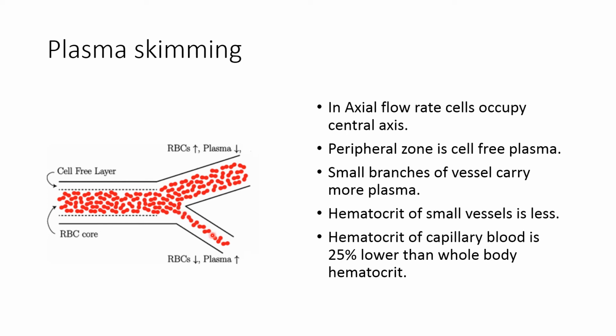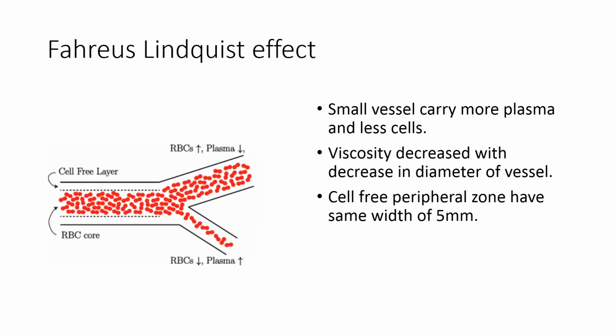Now the small branches carry even more plasma than the larger branches. So the hematocrit of the small vessel is less. Hematocrit of the capillary blood is 25% lower than the whole body hematocrit because of the plasma skimming. So small vessels carry more plasma and fewer cells. So viscosity decreases with a decrease in the diameter of the vessel because these small vessels carry more plasma and fewer RBCs.